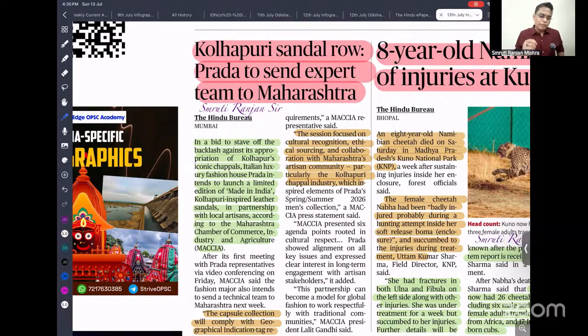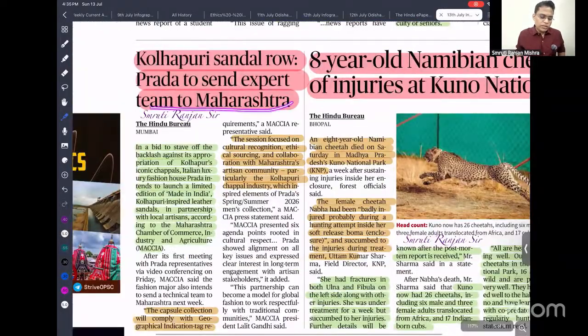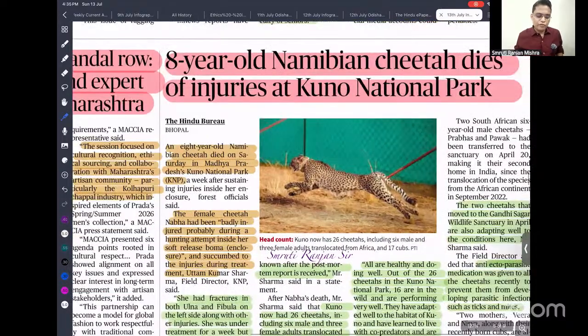So this is the importance of the GI tag. If we create a GI tag for our product, that means there is a high level of protection for our product. Later on we can commercialize it and earn a lot of income from that. Okay. So you can talk about this if a question related to intellectual property rights comes in your GS3. Recently this is in the news, so they can also ask about GI products of Kolhapur. Kolhapur is famous for what?